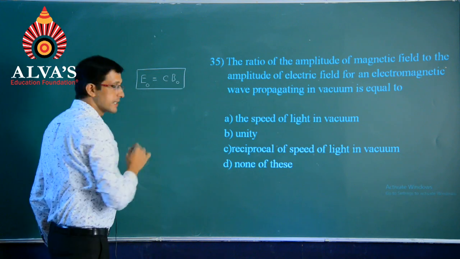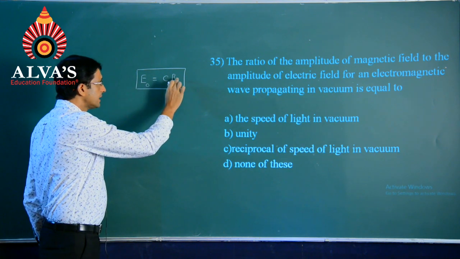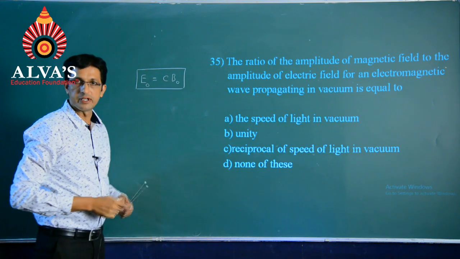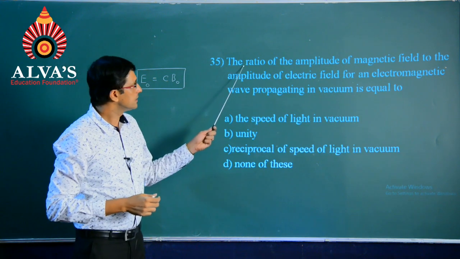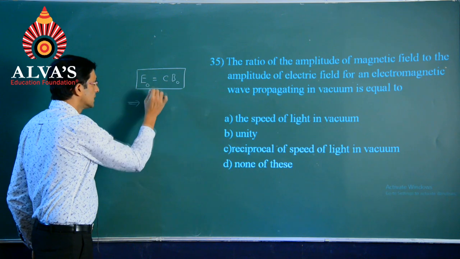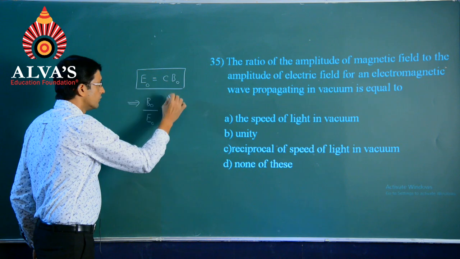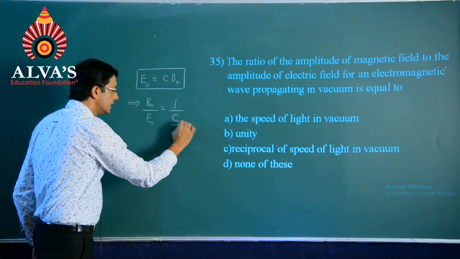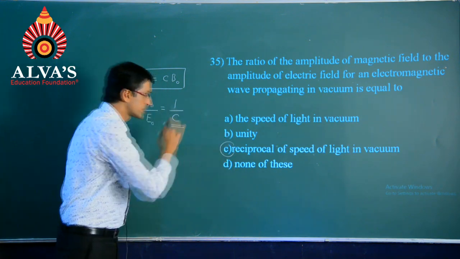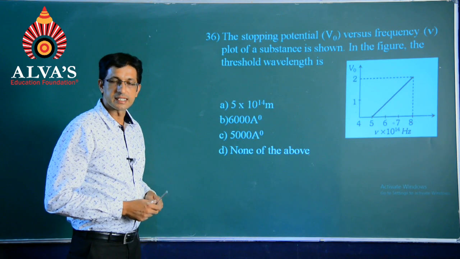So, this is the relation that connects between the amplitude of electric field with respect to that of magnetic field, and C standing for the speed of light in vacuum. So, they say here the ratio of the amplitude of magnetic field, that means B naught divided by E naught will be equal to 1 by C, and hence it will be the third option, reciprocal of the speed of light in vacuum.